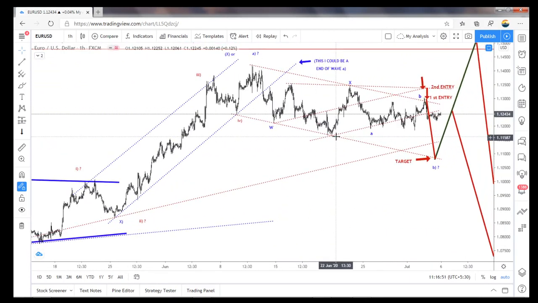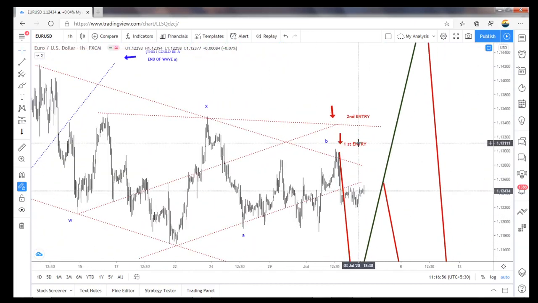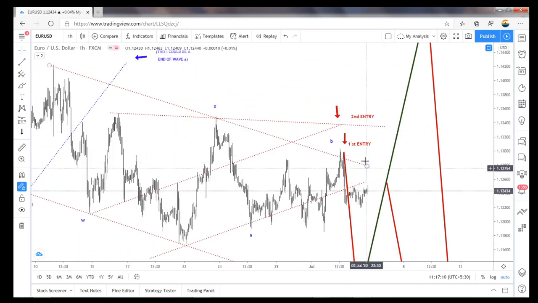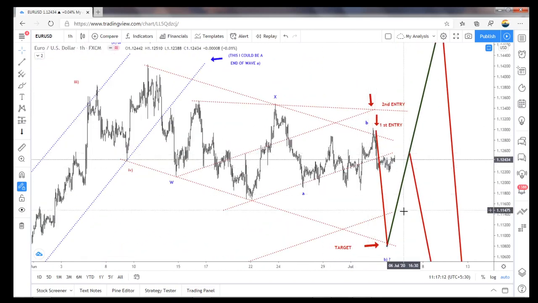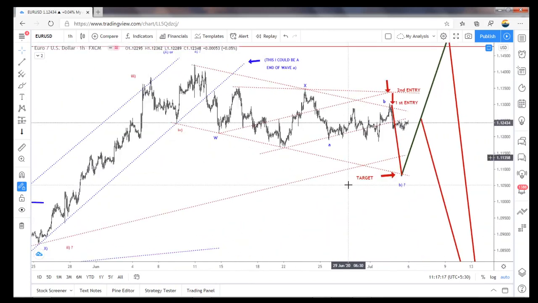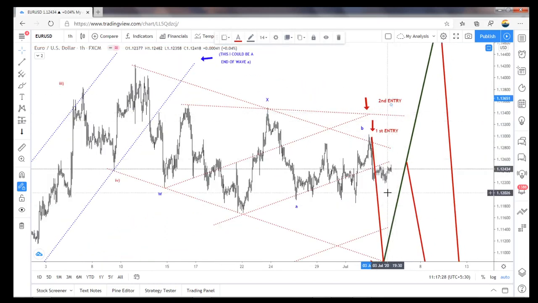So Euro USD also is in a big consolidation. Here what I did: before the NFP I had already shorted exactly at 1.285, and then I didn't book any profit. I'm still holding that because my expectation is it has to reach this zone. That is my target, and I already updated it in my TradingView. And if, at the NFP, it came to that 1.1340, my second entry was there, but it didn't trigger and it came down.